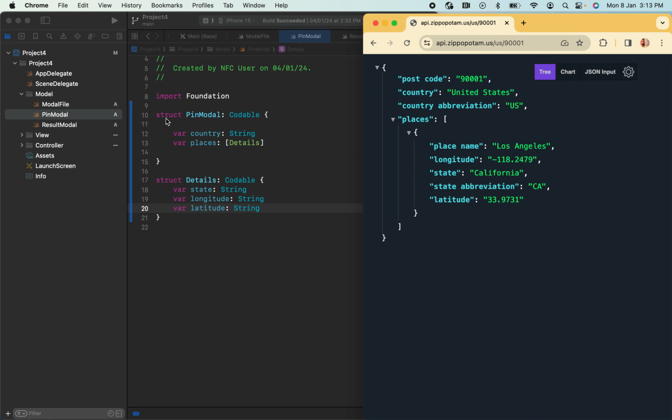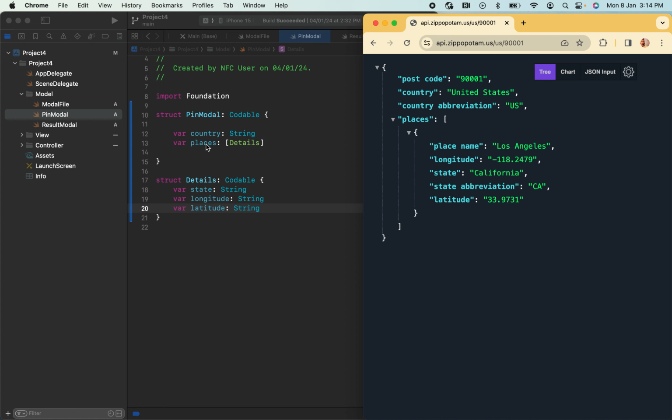So I have provided a struct in the name of PinModel that needs to be Codable. So we are able to encode as well as decode this thing. For that, we need to mention this model as the Codable protocol. Here I'm taking the country. Initially in this format, the first thing we get is the country. Even the postcode we can take, or postcode is the thing that we are entering. So the country I'm using as a string.